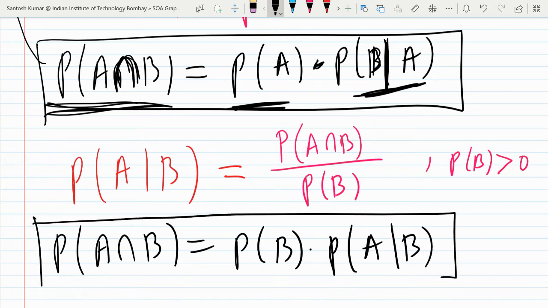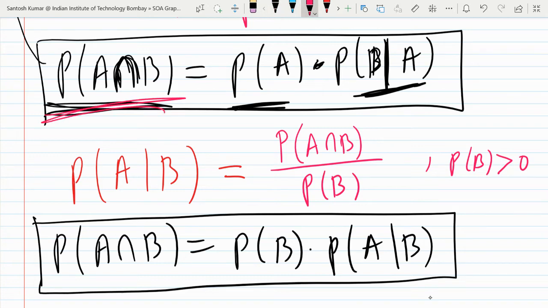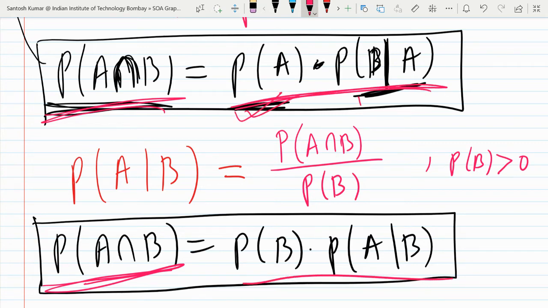So this formula is also called the product rule of probability, or multiplication rule of probability. Both have the same left hand side, so you can see just the RHS. In RHS, what happens? Here you have written first probability of A, then probability of B given A. Here we write first probability of B, then probability of A given B. So it depends on the situation what you have been given. You may use any one of them. These both formulas are the multiplication rule of probability.